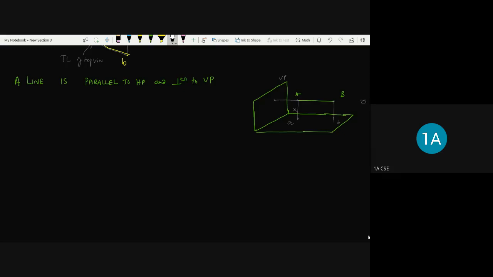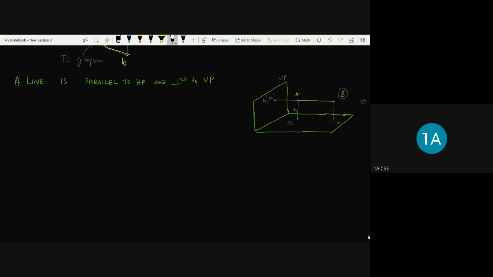So as the observer is here, the first point which is visible has to be written first, that is B dash, and then comma A dash, because the same point will represent two endpoints of that line. The projection of this AB line represents a point.